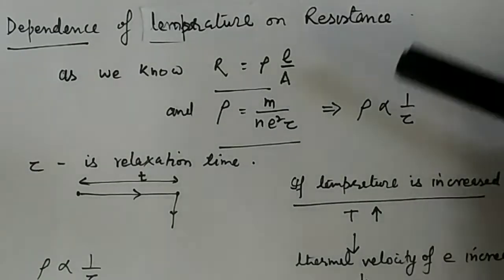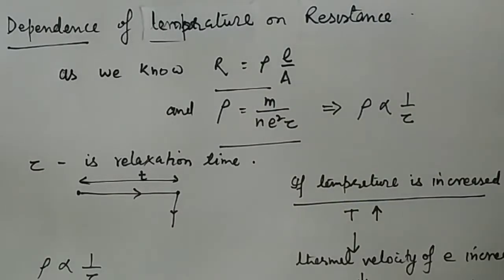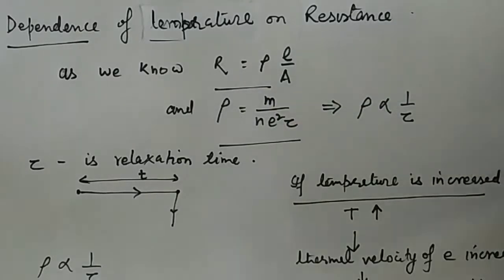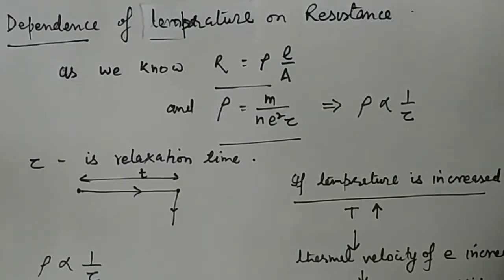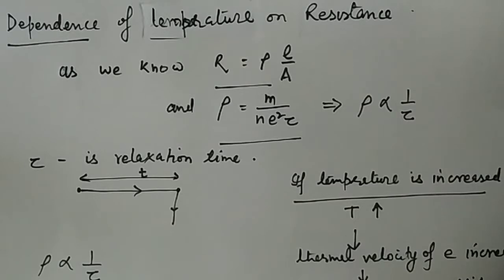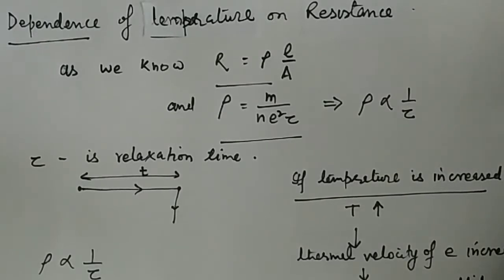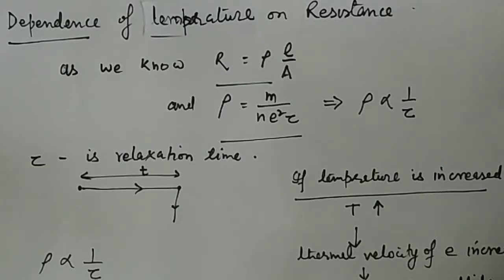So we know that the resistance is equal to rho L by A, and resistivity is equal to m divided by n e squared tau, where m and e are the mass and charge of the electron, n is the number of free electrons, and tau is our relaxation time. So from this relationship, resistivity is inversely proportional to the relaxation time.